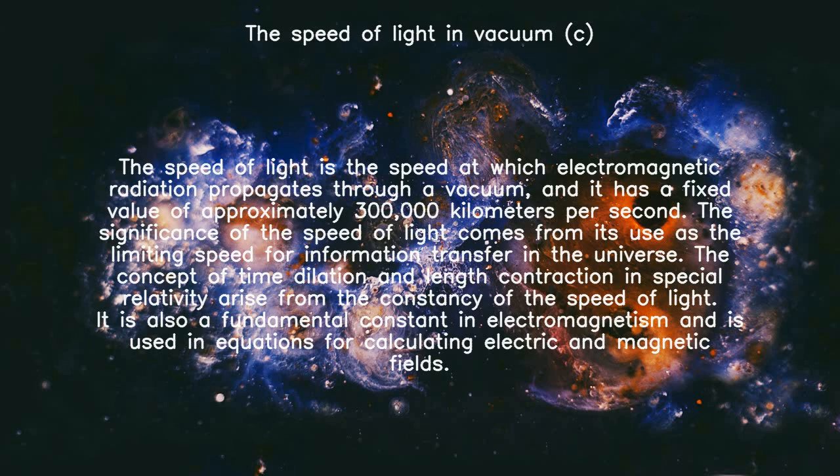The significance of the speed of light comes from its use as the limiting speed for information transfer in the universe. The concept of time dilation and length contraction in special relativity arise from the constancy of the speed of light. It is also a fundamental constant in electromagnetism and is used in equations for calculating electric and magnetic fields.